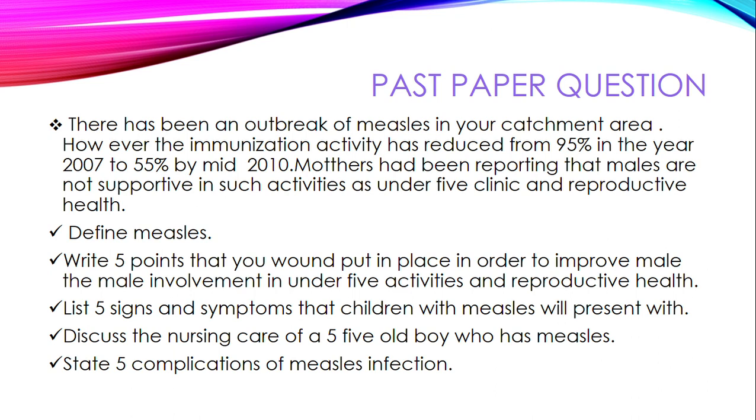However, the immunization activity has reduced from 95% in the year 2007 to 55% by mid-2010. So mothers have been reporting that males are not supportive in such activities as under 5 clinic and reproductive health.